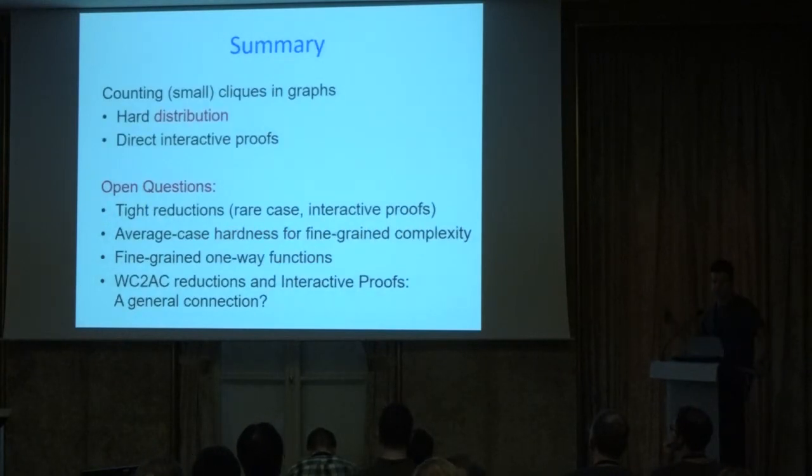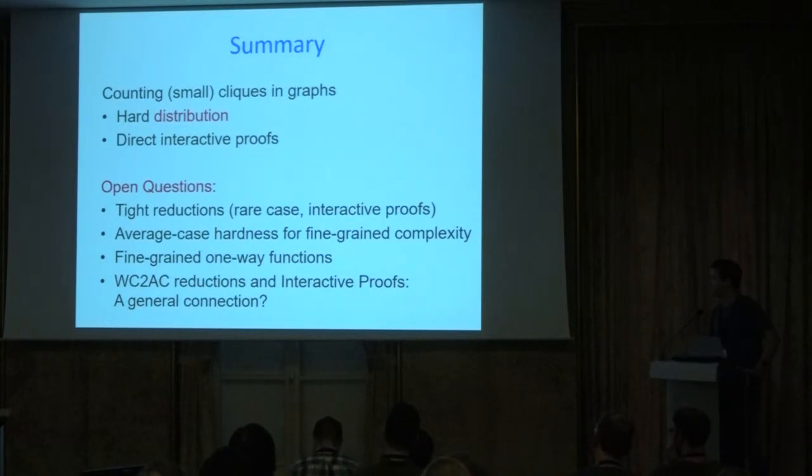So to summarize, we have these new insights about the complexity of counting small cliques, the fine-grained complexity of counting small cliques in a graph. We have a hard distribution. We also have direct interactive proofs. There are obvious open questions like tightening the reduction, so getting rid of the factor of n that we have, both in the worst case to rare case reduction and in the interactive proofs. The worst case to average case reduction is tight up to polylog factors.